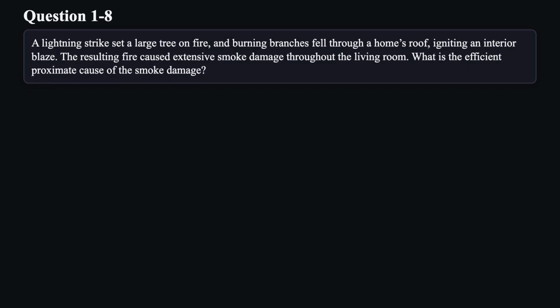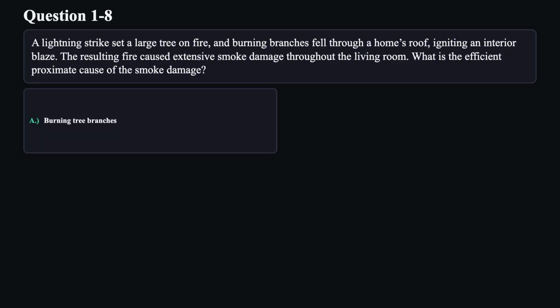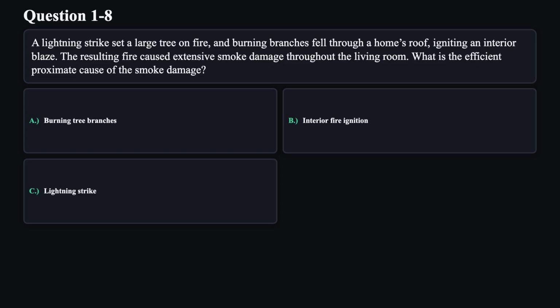Question 8. A lightning strike set a large tree on fire, and burning branches fell through a home's roof, igniting an interior blaze. The resulting fire caused extensive smoke damage throughout the living room. What is the efficient proximate cause of the smoke damage? A. Burning tree branches. B. Interior fire ignition. C. Lightning strike. D. Smoke particles.